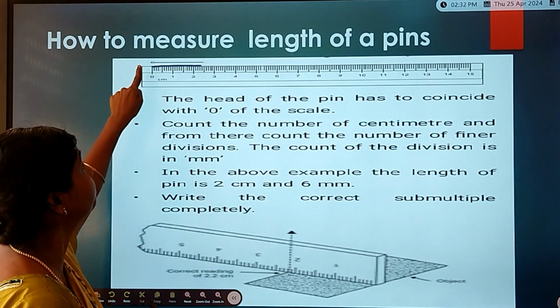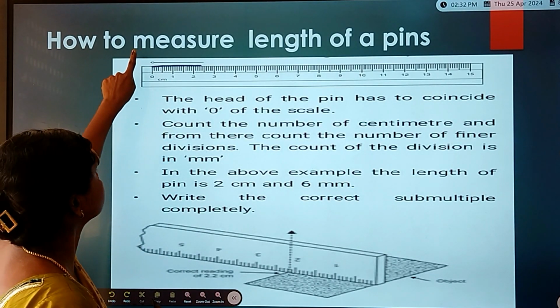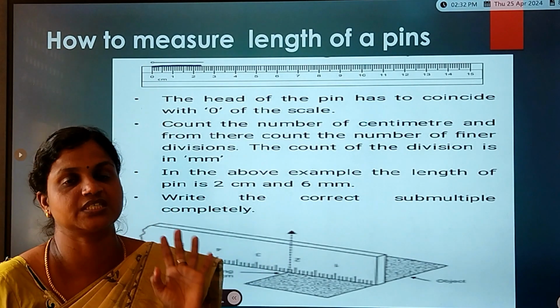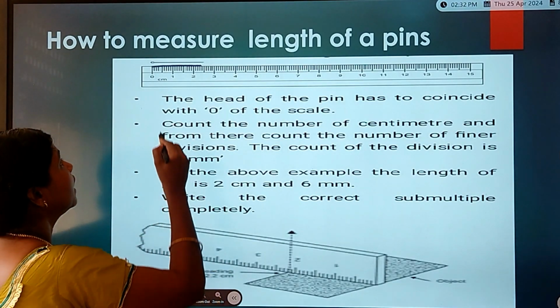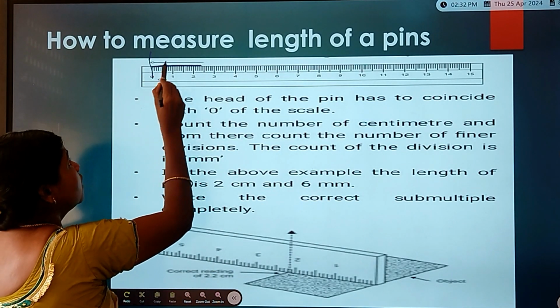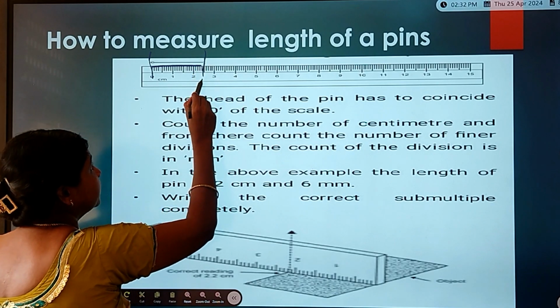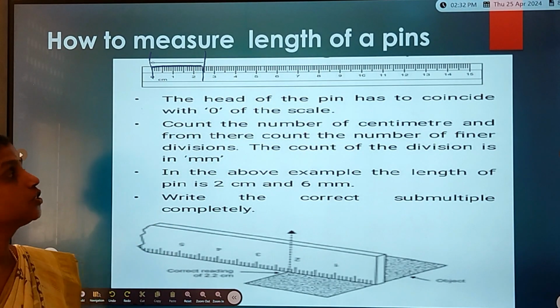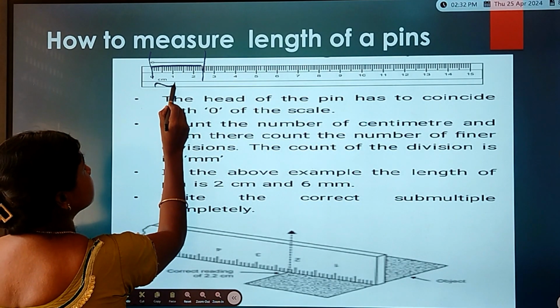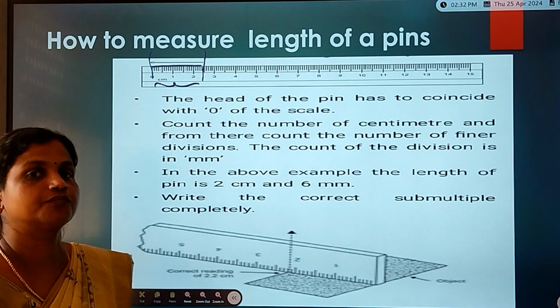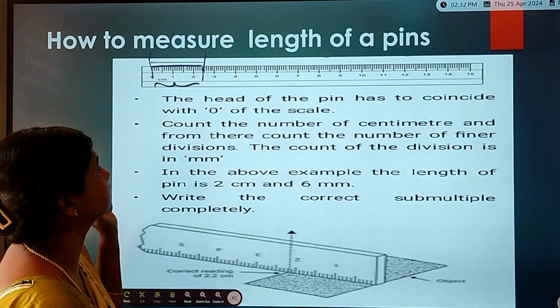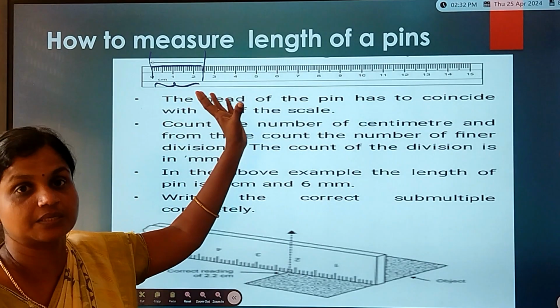The head of the pin should coincide with the zero of the scale. Okay, mark the zero along with the end of the pin. So this distance gives the length of the pin. So how much can we see? See here, we can see some numbers.